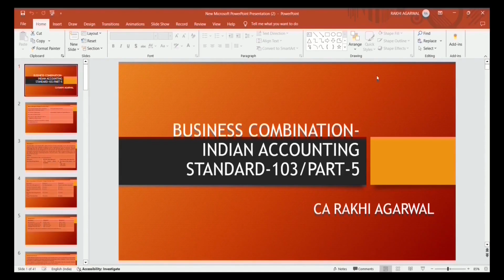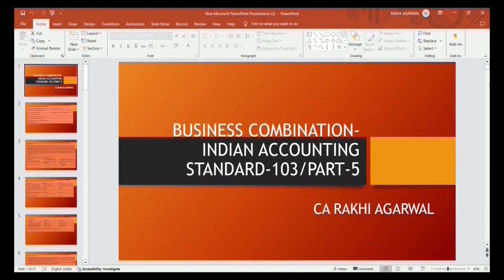Methods of business combination: the acquisition accounting and the common control transaction. What is acquisition accounting? Acquisition accounting is where an entity acquires another entity outside the group, and common control is the method where an entity acquires within a group. If an entity acquires another entity within a group, then it's a common control. And if an entity acquires outside the group, then it's an acquisition accounting.